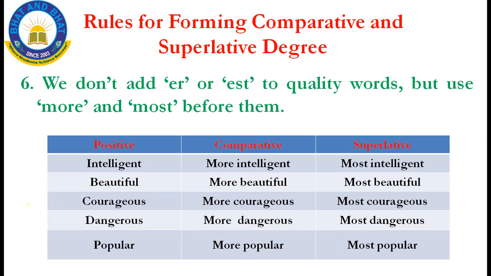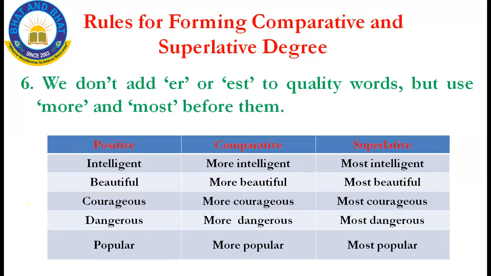I'll repeat once. The sixth rule says, we don't add er or est to the quality words, but we use more and most before them. For example, positive: intelligent. Intelligent is a quality word which describes a person, isn't it? For example, Samarth is an intelligent boy. Here, positive degree is nothing but the one used to describe a person.